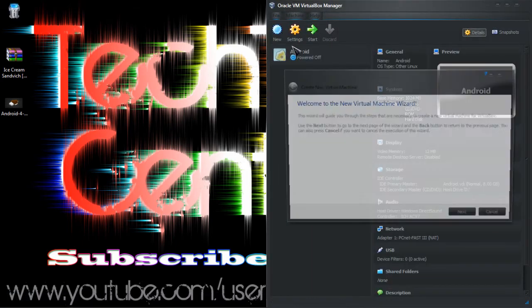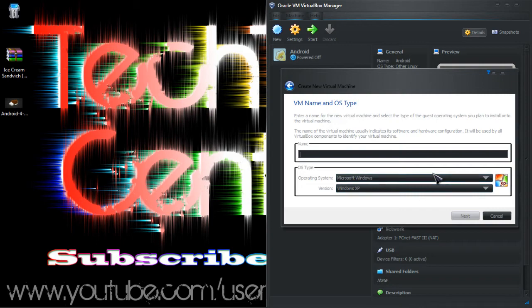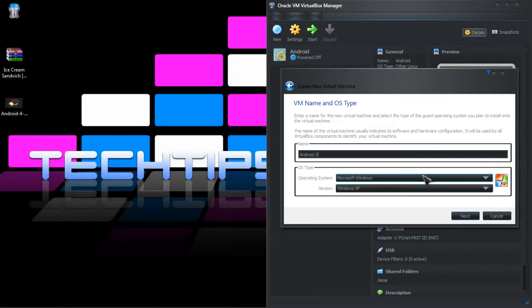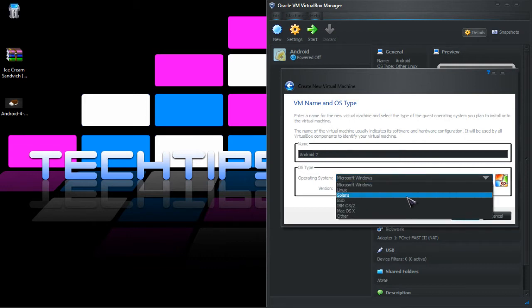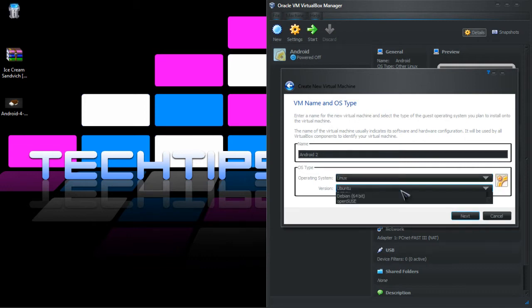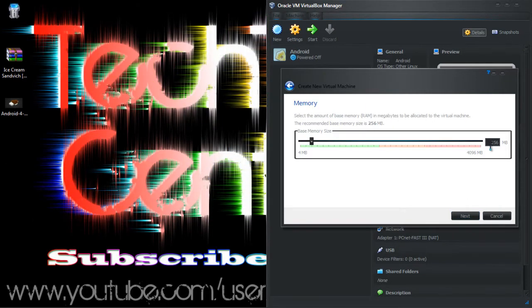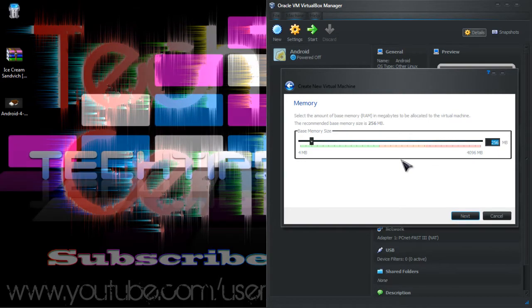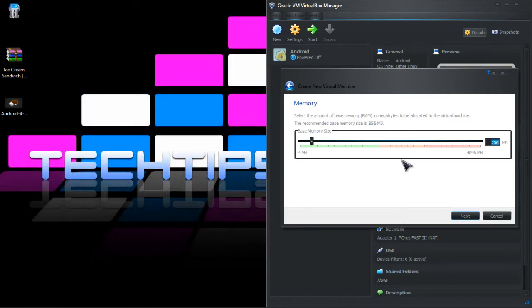and click on New, Next, and give it a name. I'll just name it Android 2. For the operating system, change it to Linux. For the version, change it to Other Linux. Next. For the memory, you might want to have more than 512 megabytes. If you have a huge amount of RAM or a huge paging file, then just give it 1 gig or 1024 megabytes.